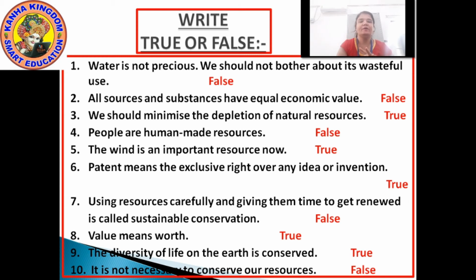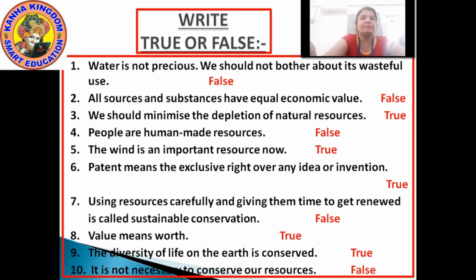Okay, next, people are human made resources? No, they are natural resources. They are made by God. So statement number four is false.